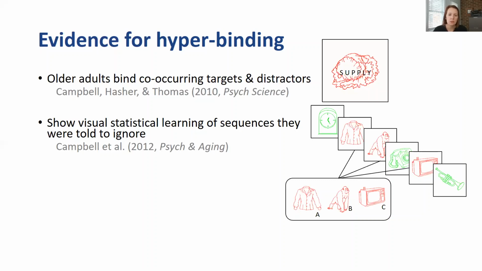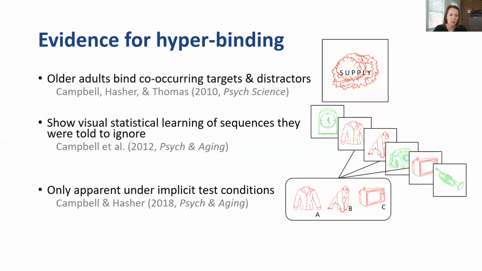We've also shown, using a visual statistical learning paradigm, that older adults actually learn these triplet sequences that are contained entirely within distracting information. Say they were told to ignore the red objects in this case.